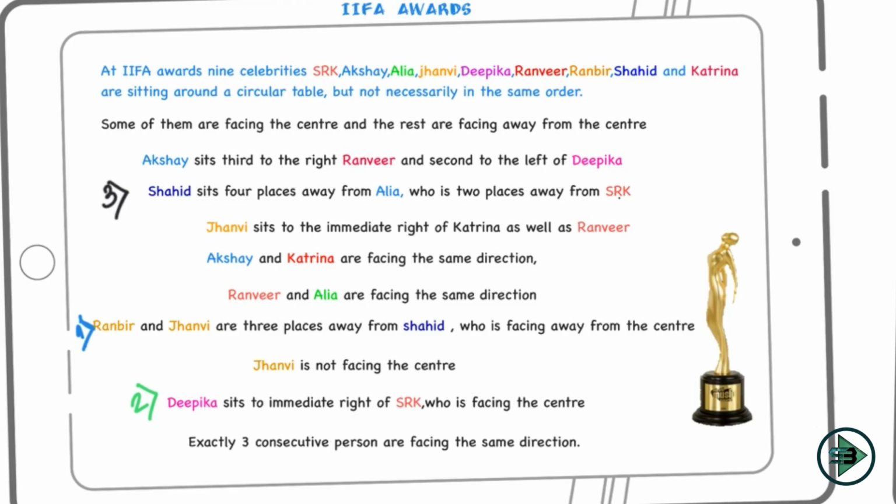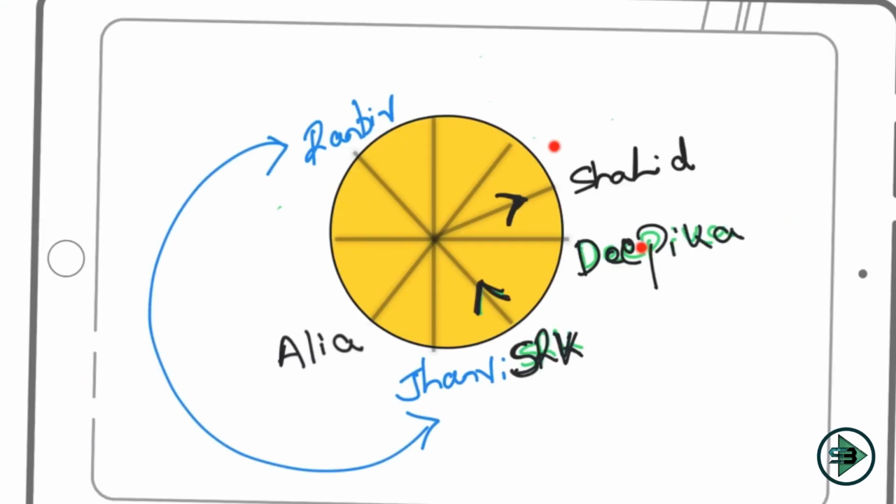Now I need certain information about Shahid, Deepika, SRK and Alia to deduce the fourth link. So let's start with this first sentence. Akshay sits third to the right of Ranveer and second to the left of Deepika. Now I'm sure about the location of Deepika. So I'll start from here.